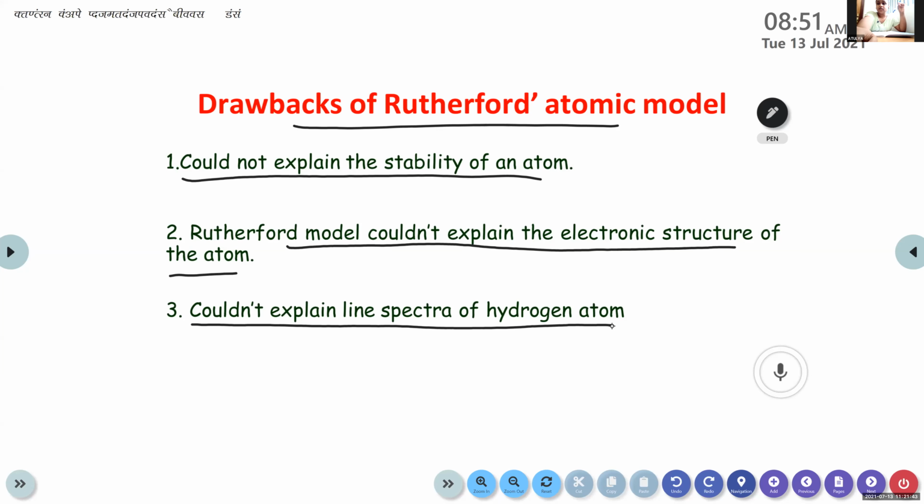Ma'am, can you explain the third one? I told you, along with Rutherford's atomic model experiment, certain other parallel experiments were conducted by many other scientists, and they found out that the hydrogen atom shows certain spectra. Using Rutherford's atomic model, it could not explain this line spectra of the hydrogen atom. So that's one among the drawbacks. Is this clear now? Shall I move to the next one? All of you finished, right? Yes. The next one.